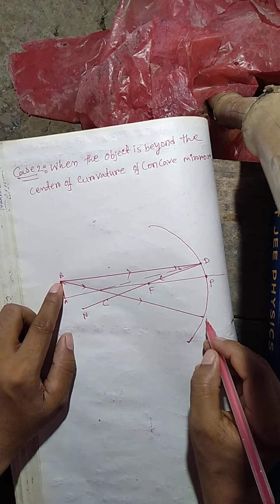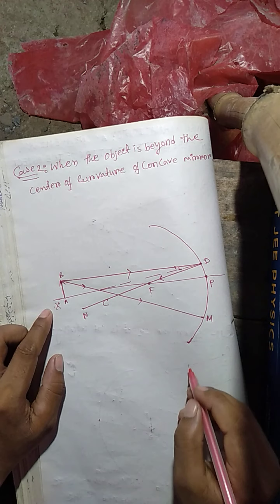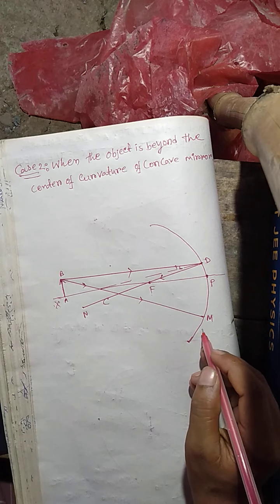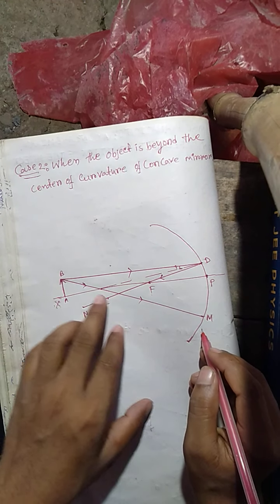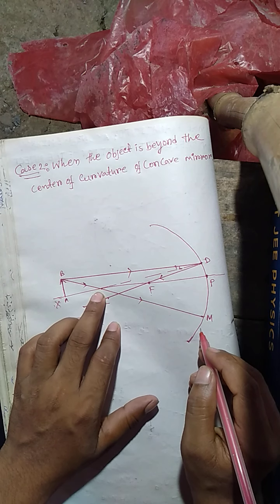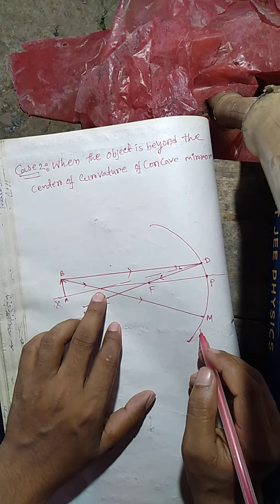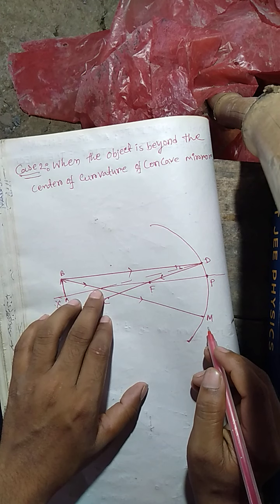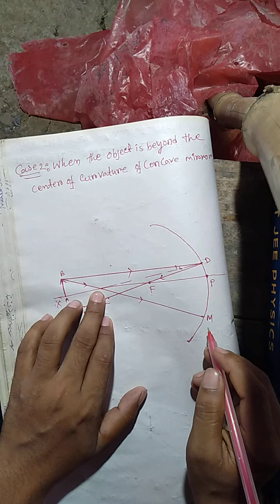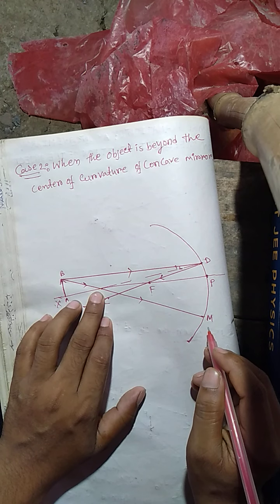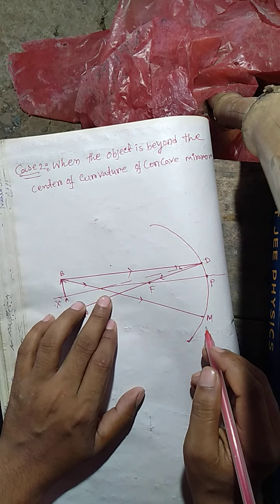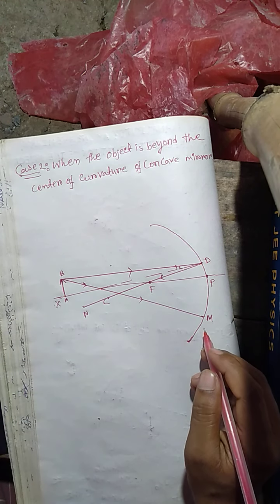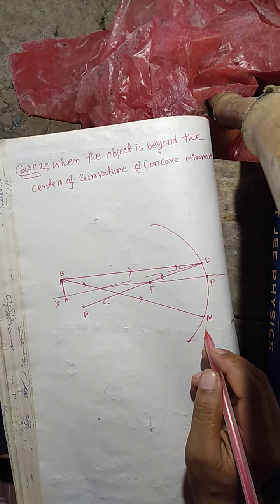Next, the other ray from the point B. Let us consider this ray falls at the point M on this concave mirror. As this ray passes through the center of curvature, the reflected ray will retrace the same path. When a ray passing through the center of curvature falls on the concave mirror, the reflected ray goes back along the same path of the incident ray. This is the second rule, which I have discussed in the previous class.